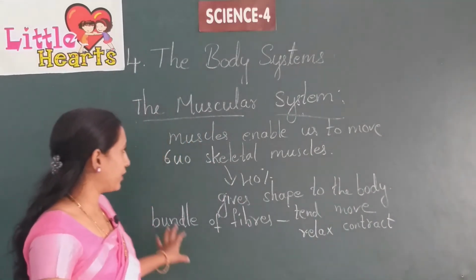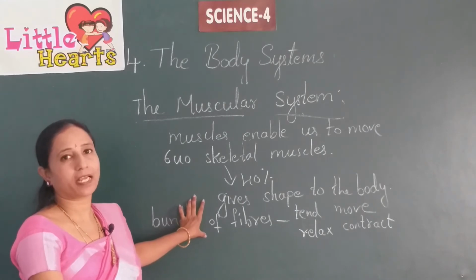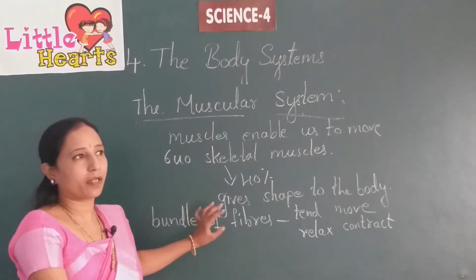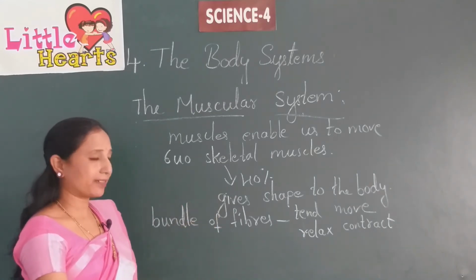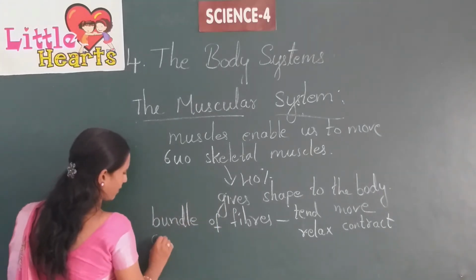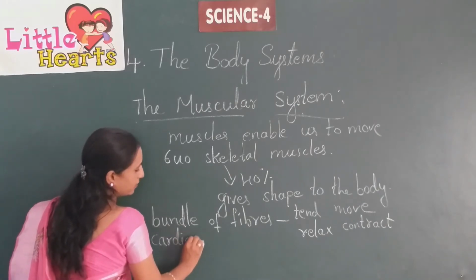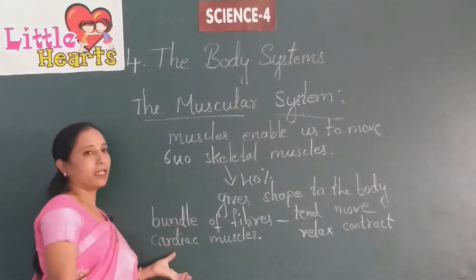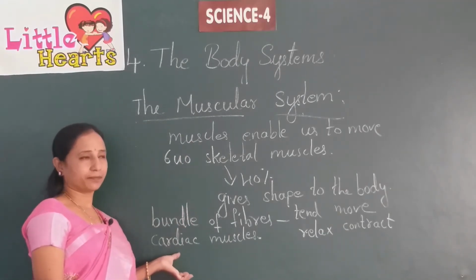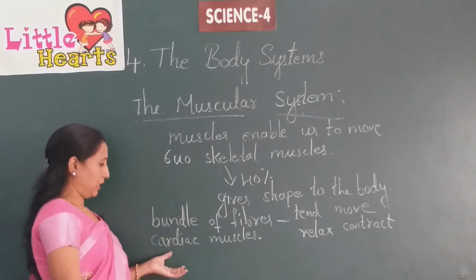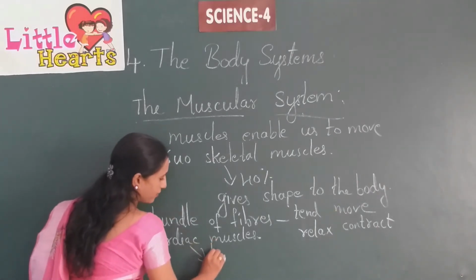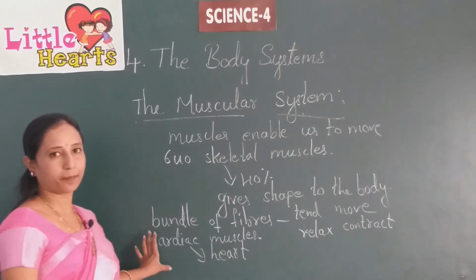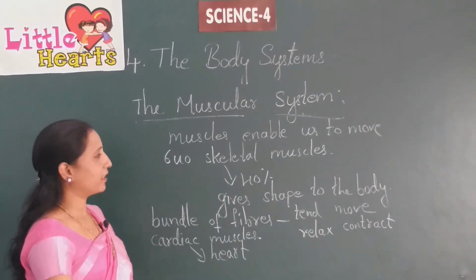We already learnt about two different types of muscles, voluntary muscles and involuntary muscles, and there is one more kind of muscle, cardiac muscles. So what are cardiac muscles? The muscles present in the heart, which the heart is made up of, are known as cardiac muscles.